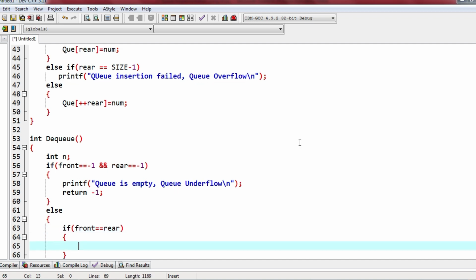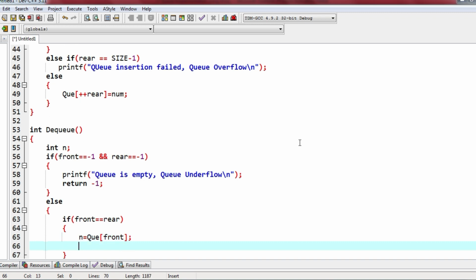Okay, so in this case what is there in the queue front position is stored in n, and after that both front and rear are made -1.